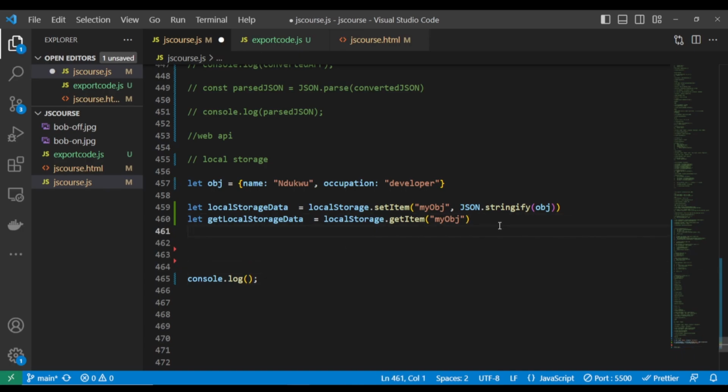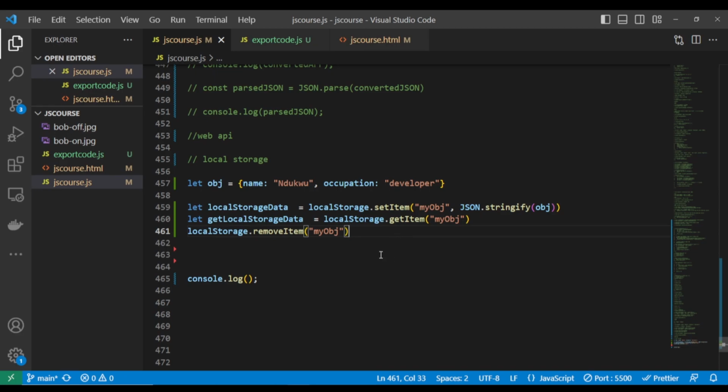Maybe at a certain point when your code runs, you want to remove an item. For example, when you start working on the authentication of your application, if you store your token in your local storage and the user is already on the web page, when the user clicks logout, you want to remove that token. So now let me show you something.